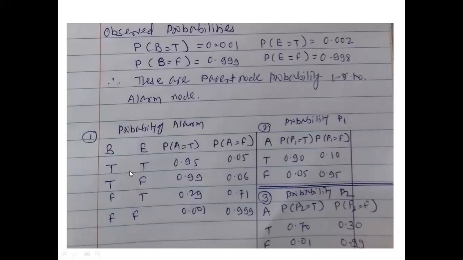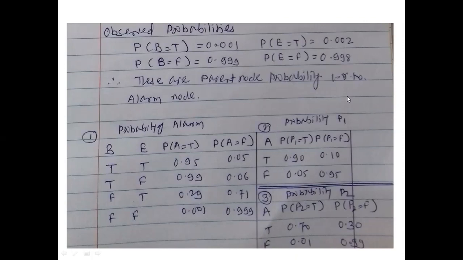So we'll see this first table now, probability of alarming. As I told, uncertainty is there, so it should not always be the case. That is, if both are true, the probability of alarming being false is not 0%, right? So it is frequent, not always. So if both are true, then these are the values of probability with respect to the alarming, 0.95, and then TF, FT and FF, that is both are false. Burglary has not happened as well as earthquake is also not there. With respect to alarming, this is the conditional probability with respect to the parent nodes.